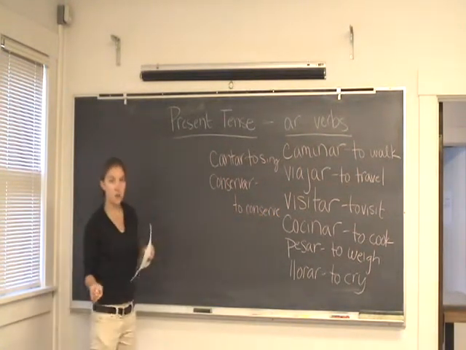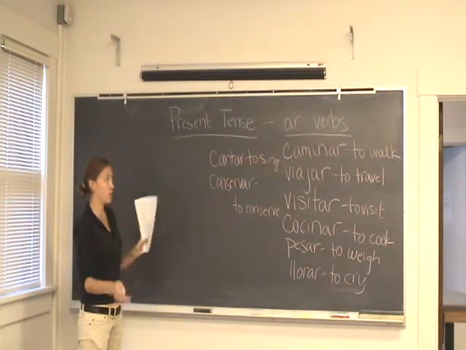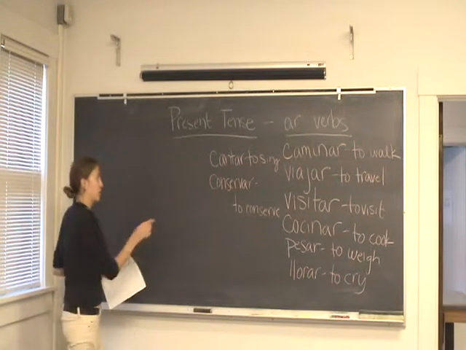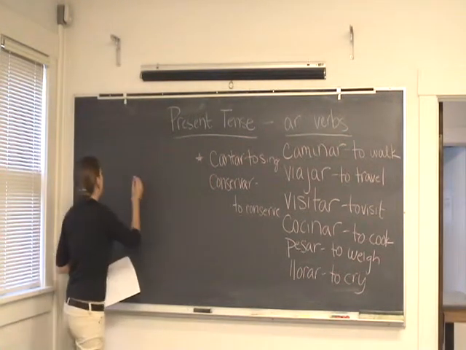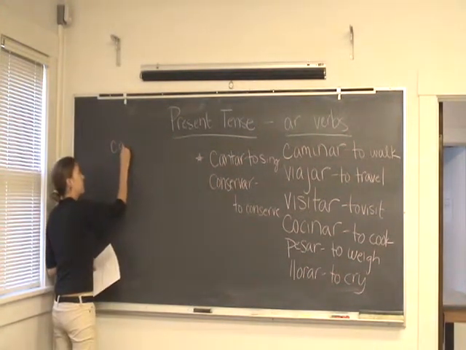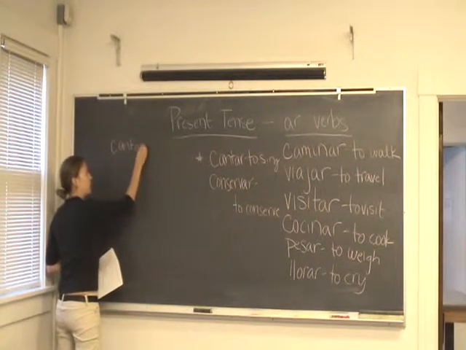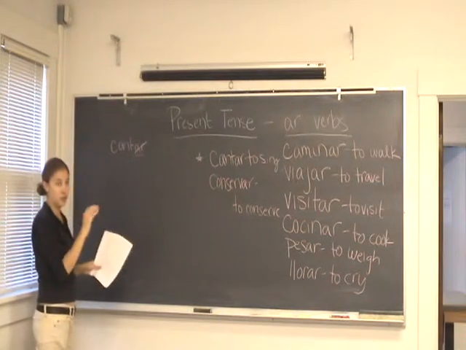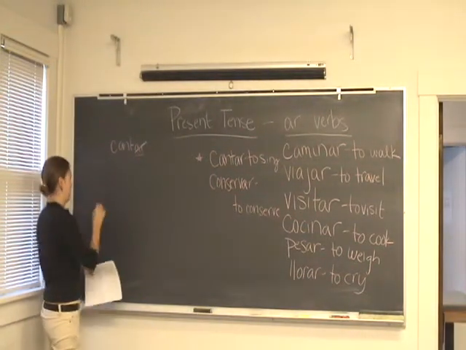Okay, so when we're conjugating in the present tense with regular AR verbs, the first step is to completely drop the AR ending. So let's use cantar as our first example here. The first step is to drop this AR ending. And then we add various different endings depending on who we're talking about.